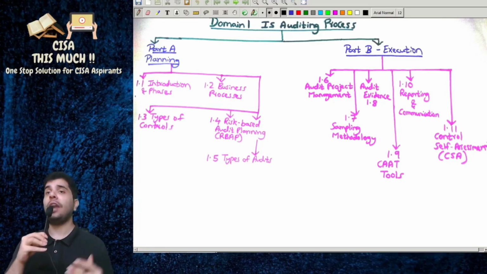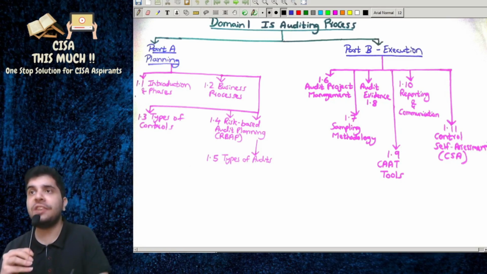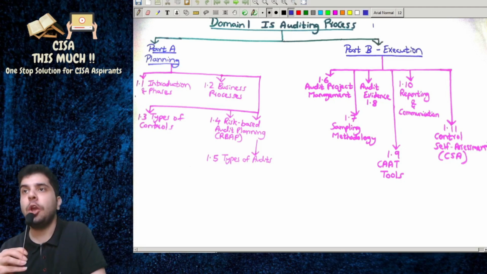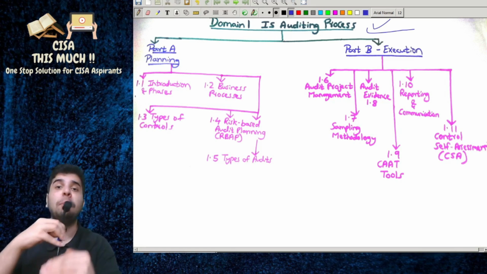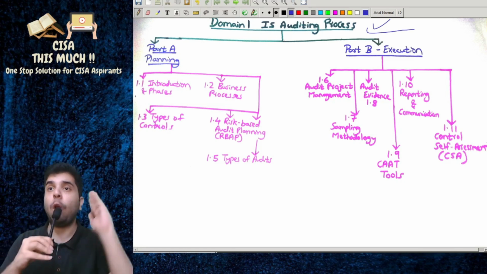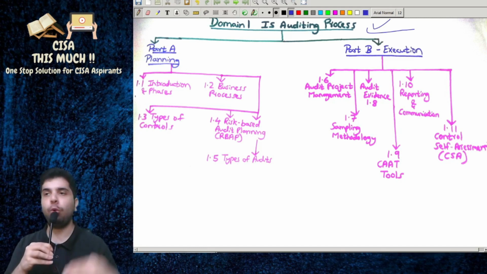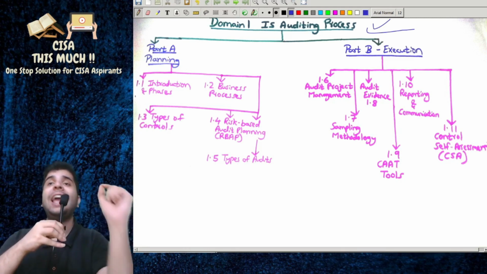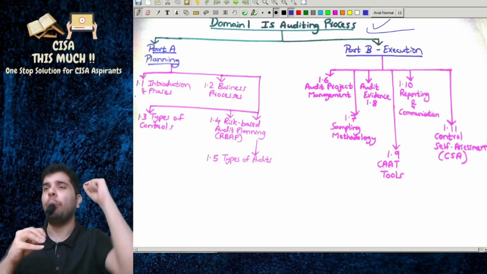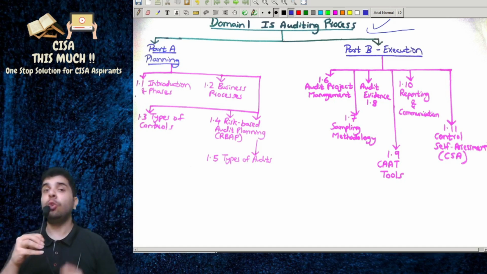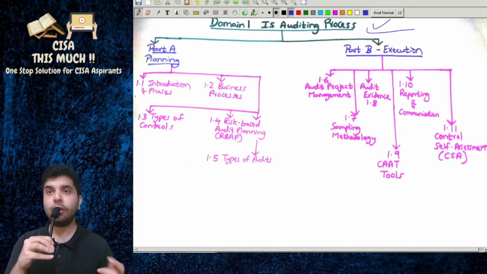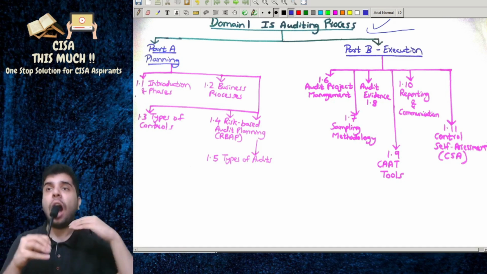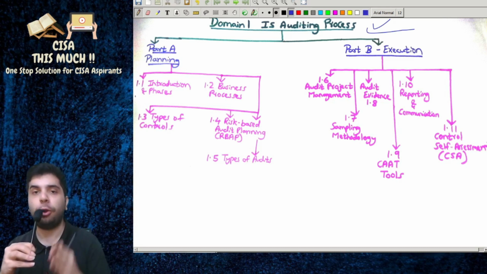Okay, so let's look at domain 1, information systems auditing process, IS auditing process. Very important domain. Basically, this is the base domain in order to understand domain 3, domain 4, and domain 5. Whether it is domain 3, 4, or 5, you will require the underlying concepts of domain 1.